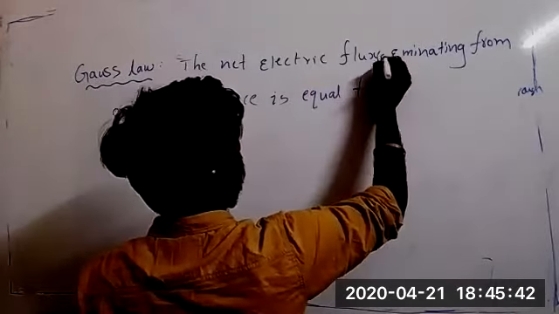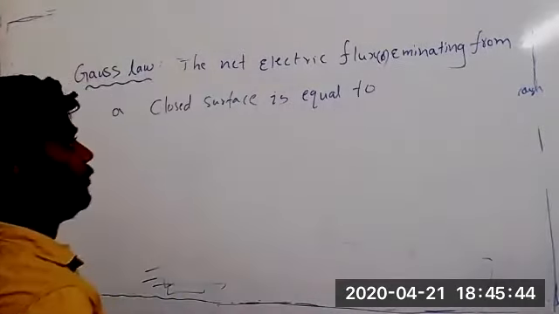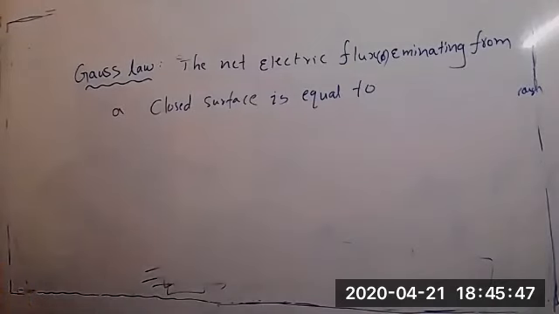So the net electric flux what? Emanating means coming out. Yeah, emanating also we can say. Emanating, coming out.